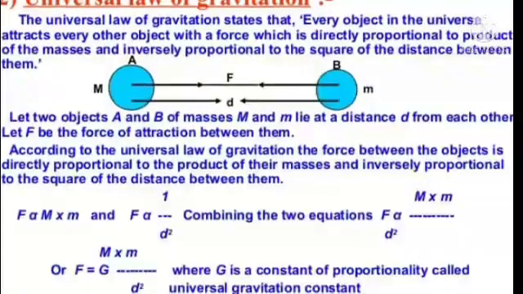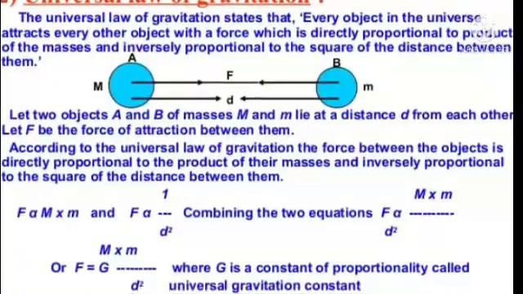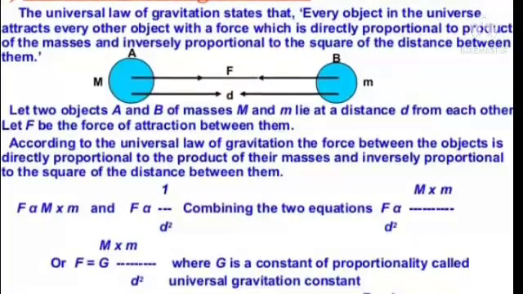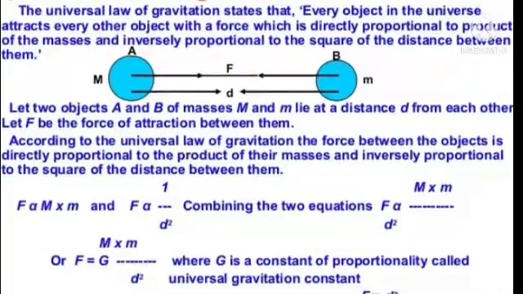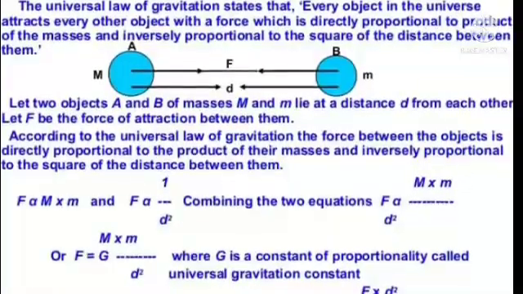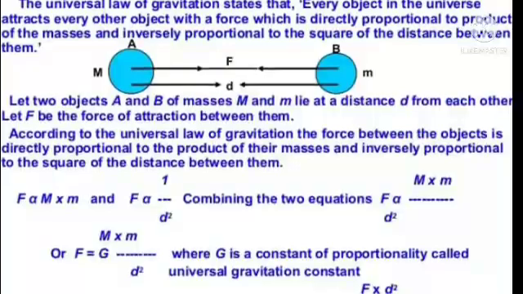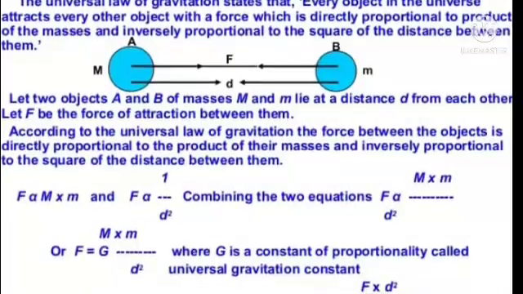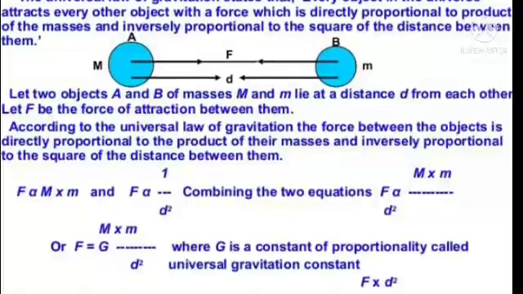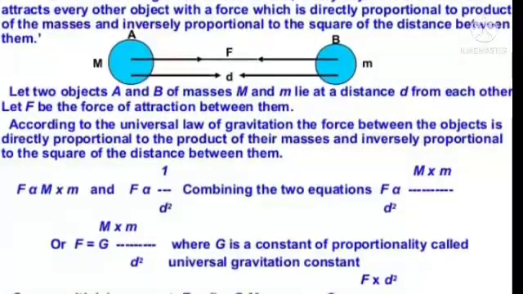Let two objects A and B of masses M and small m lie at a distance of d from each other. Let F be the force of attraction between them. According to the universal law of gravitation, the force between the objects is directly proportional to the product of their masses and inversely proportional to the square of the distance between them.